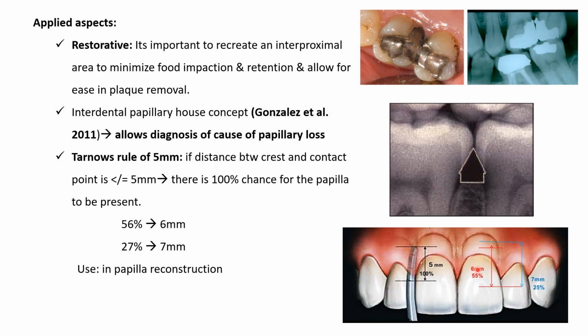As the distance between the crest and the contact point increases, the chances for the papilla to be there also decrease. So there is only a 27% chance for the papilla to be present if the distance is 7 mm. The use of this rule is that it will be helpful during papillary reconstruction.